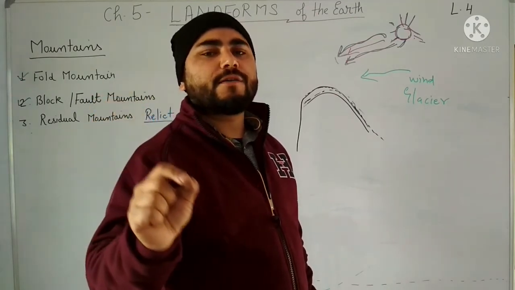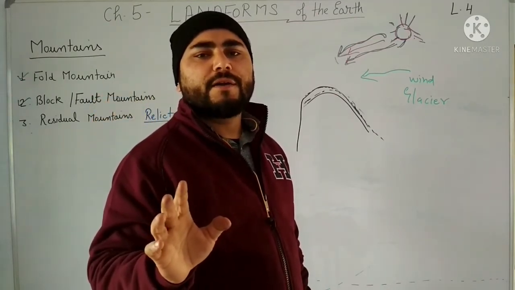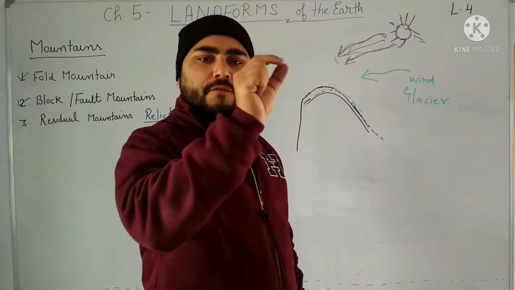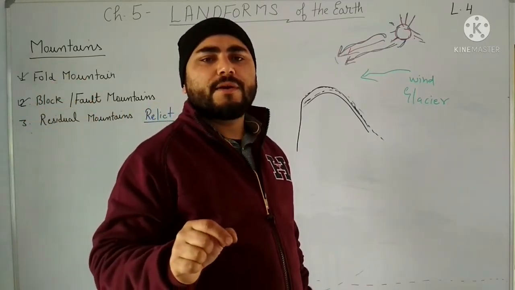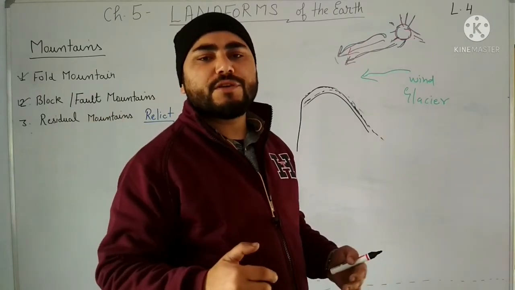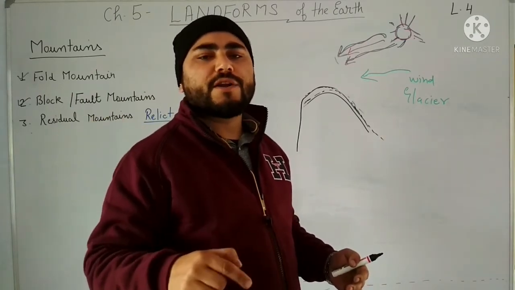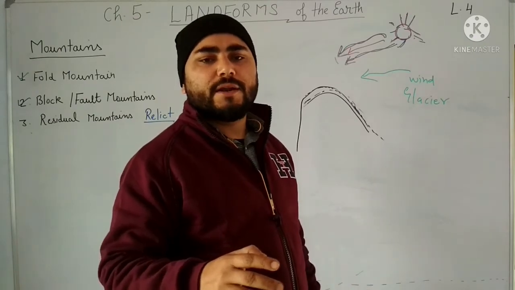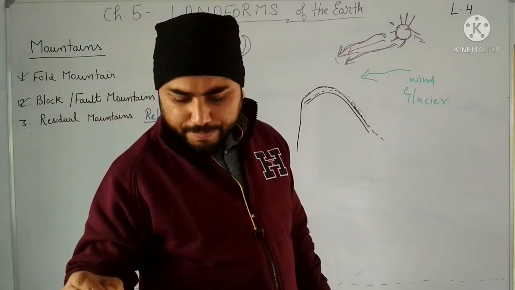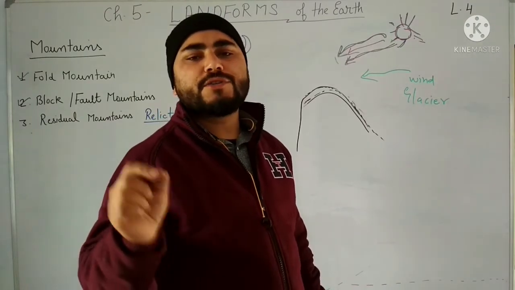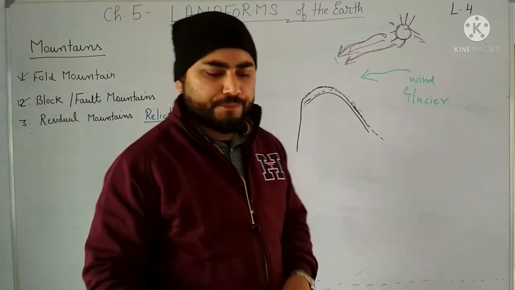Majorly Nilgiri Hills are found in Tamil Nadu. These are the hills where the Western Ghats as well as the Eastern Ghats meet with each other. That mountain range is called Nilgiri Hills. Clear? And Rajmahal Hills as well as Parasnath Hills are found in Jharkhand. You have to remember these things.